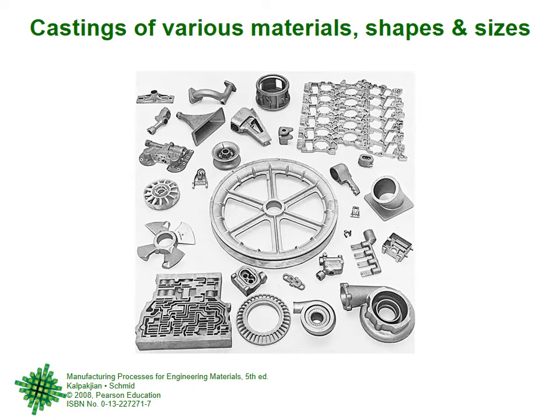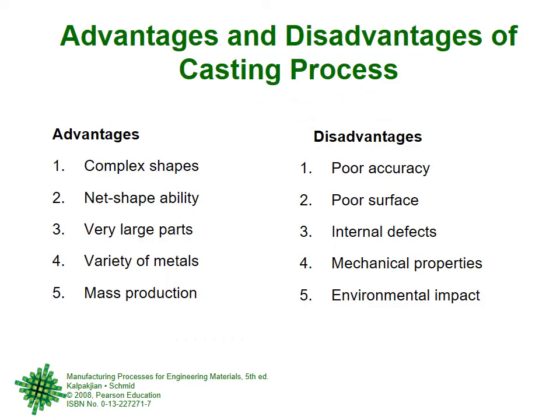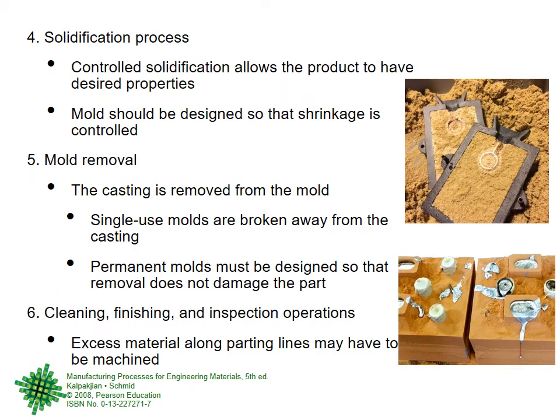Castings can be from simple to complex and a variety of materials and shapes and sizes. What are the advantages and disadvantages of the casting process? Some basic steps in the casting process.